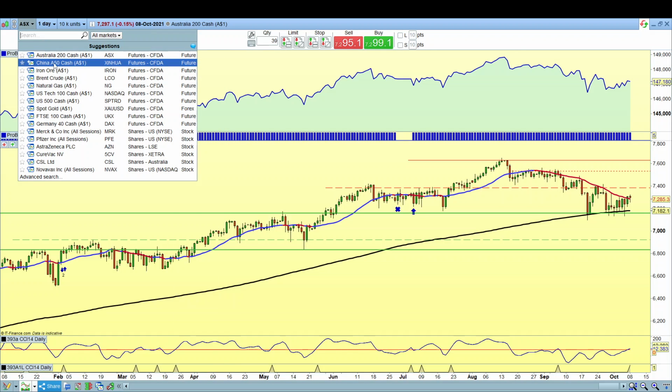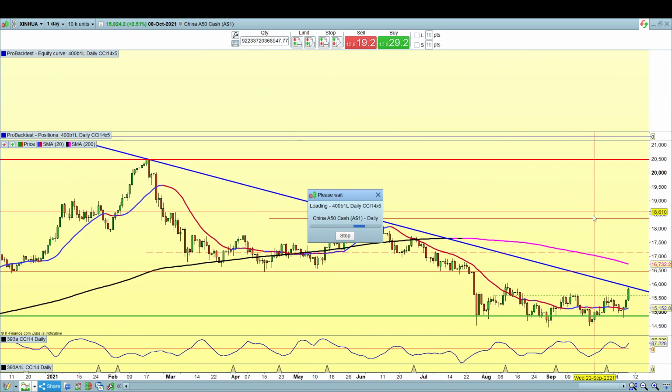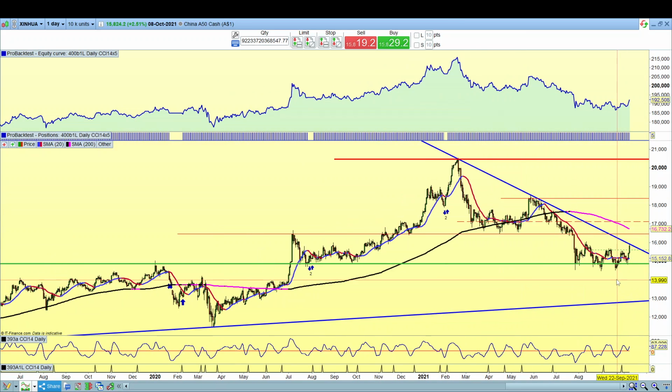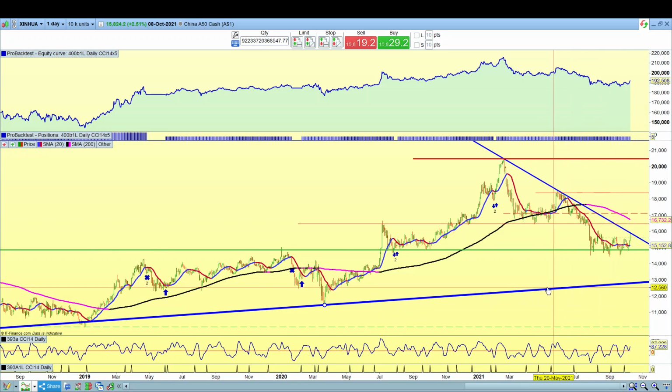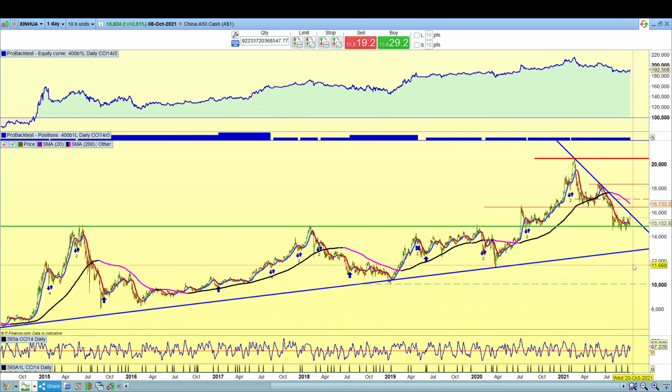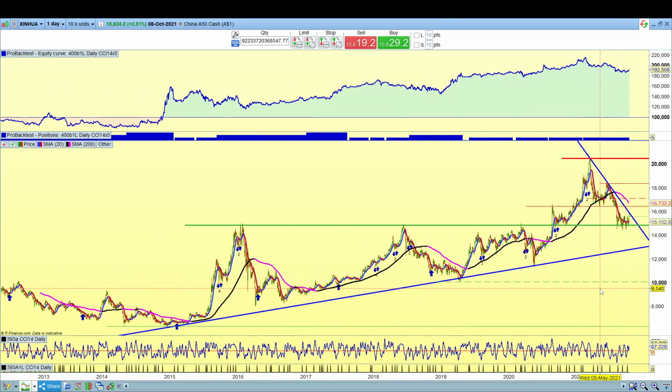Let's look at the China market. You can see here it's a bit of a downtrend, but it's also going to be accumulating most likely. It's been sitting on this support level for some time. If it breaks below that, it'll probably bounce off this key support area here as well. If it falls through further below that, then we're looking at pretty much a free fall. We're not sure where that's going to stop. It may well bounce off this little minor support line. It's got a long way to go.